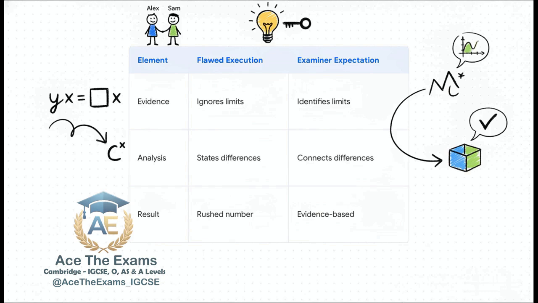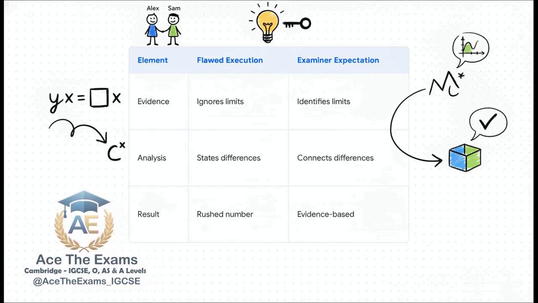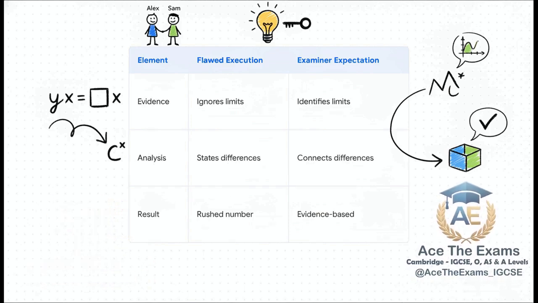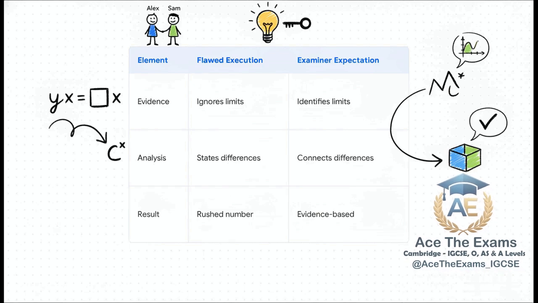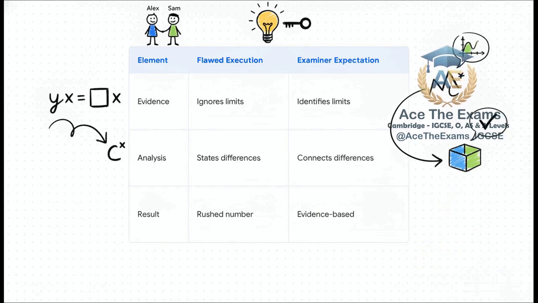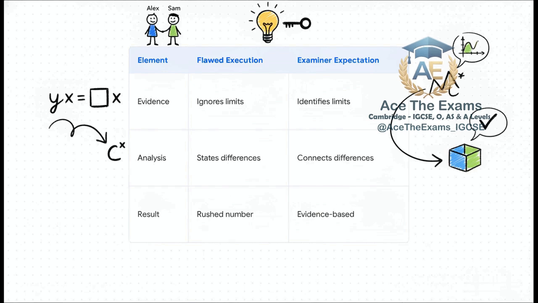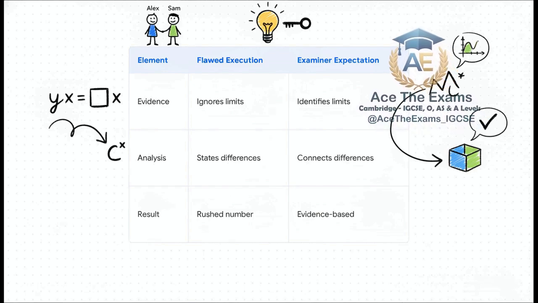Down on the third row, look at result justification. This is exactly where Alex and Sam were getting stuck. A flawed execution rushes to a final number, or worse, stops halfway. For example, leaving your final answer as y equals x squared plus c without actually taking the time to solve for c. You've done the hard calculus, but you failed to justify the specific result. The examiner expects you to draw evidence-based conclusions using the provided coordinate data to lock in that specific, unique final equation. Strict, unwavering context adherence is the ultimate key to Cambridge mastery.